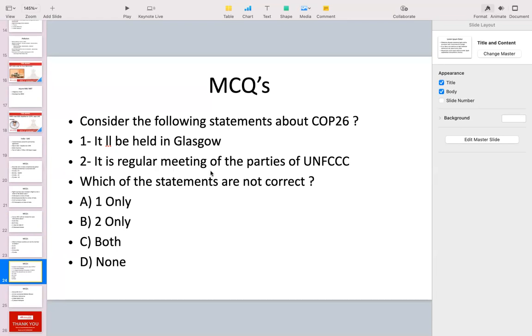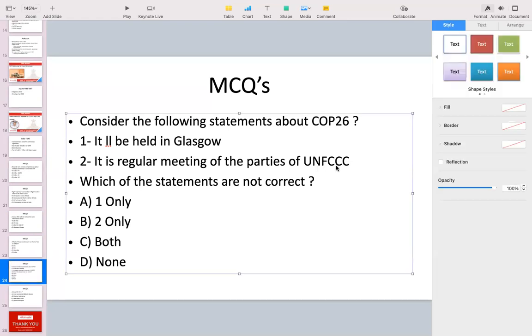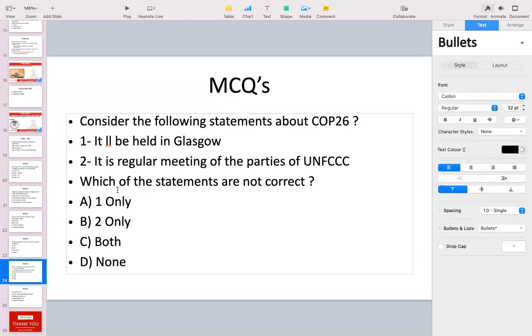And it's a regular meeting of the parties which happens under UNFCCC, United Nations Framework Convention on Climate Change. So both the statements are true, but our question here asks which of the statements are not correct. As both of these are correct, here the answer will become D, none of them are not correct. This is how sometimes UPSC plays with the words. Just wanted to show you that.